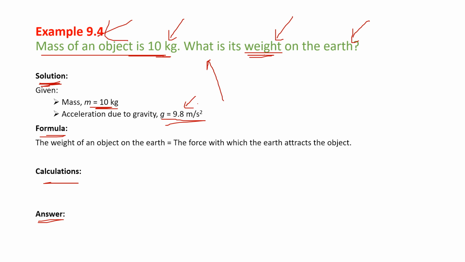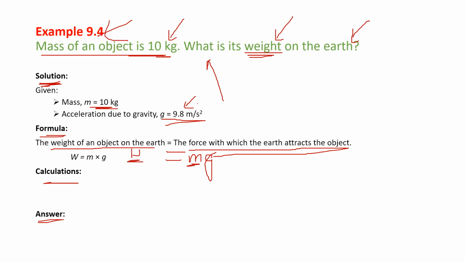Now, what is the formula? We need to use the weight of the object. The weight of the object on the earth is the force with which earth attracts. What is the force formula? F equals ma. So now I'll replace it: W is equal to m into g. Force with which earth attracts. This is the formula: F is equal to m into g. Now we got the formula.